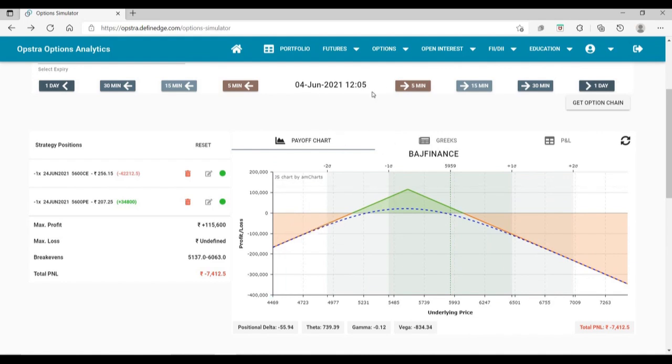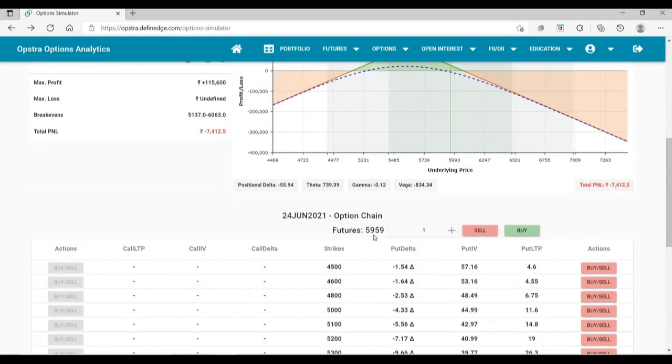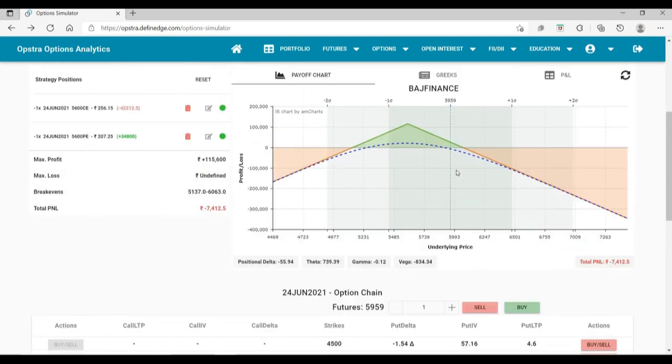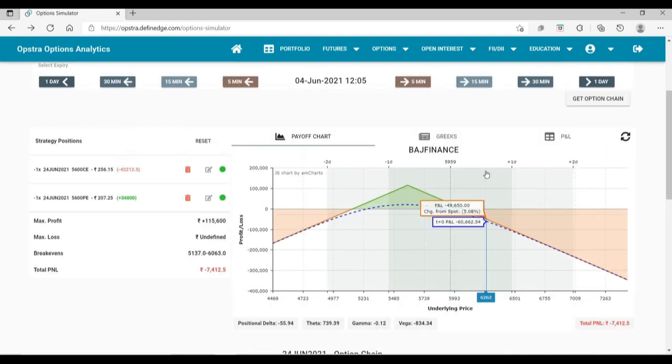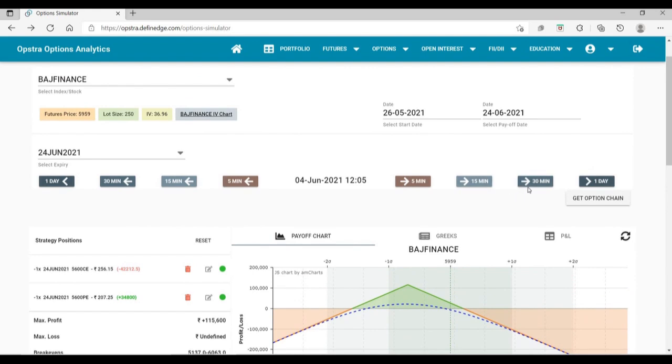Okay, so on 4th of June at around 12 o'clock, this is how it looks. Bajaj Finance is trading at 5960, very close to our break even. So like I have said, either we can go inverted at the breach of break even or slightly earlier. So it could be 80-90% of the credit received.